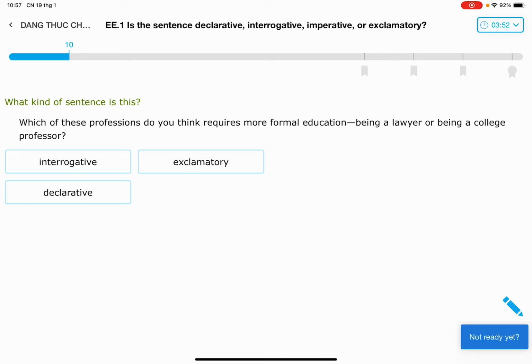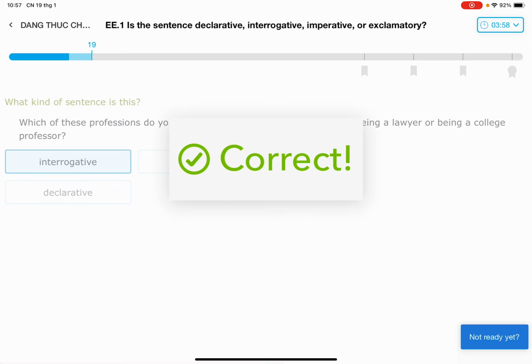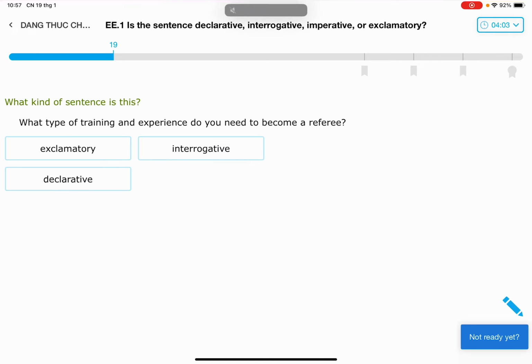Being a lawyer or being a college professor? Okay, there's a question mark. So again, it is an interrogative. Okay. What type of training or experience do you need to become a referee? Okay, again, it has a question mark. So again, it is an interrogative.